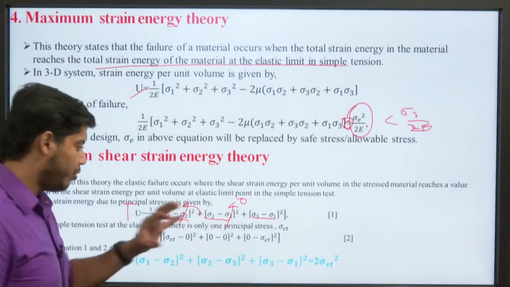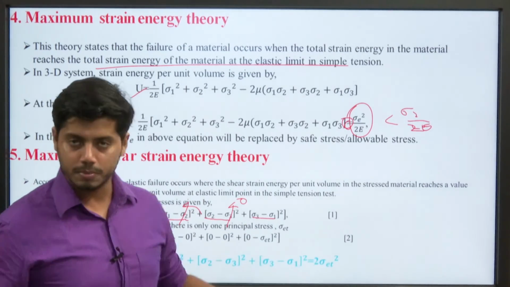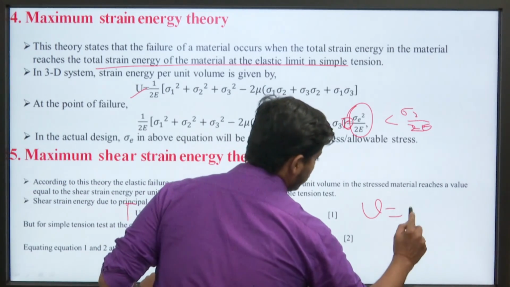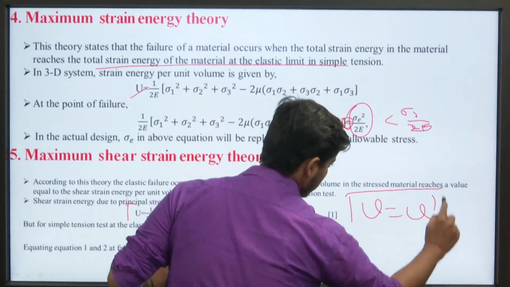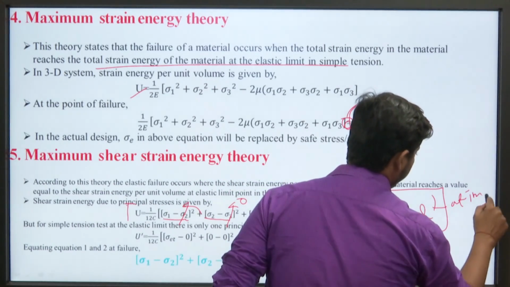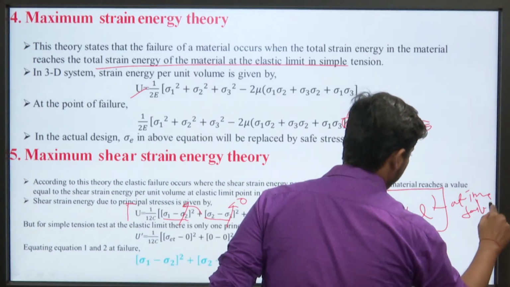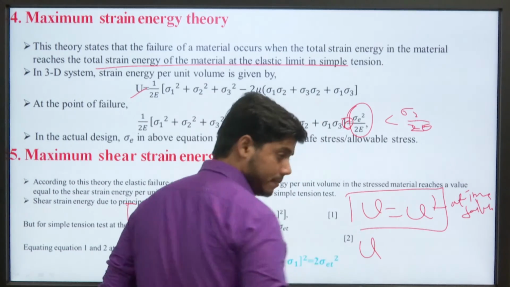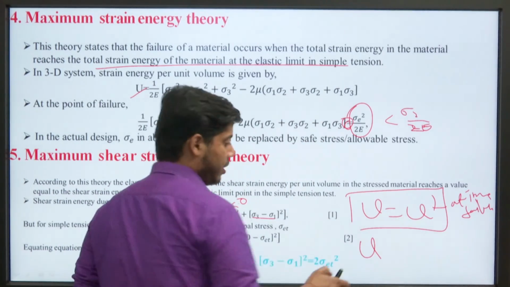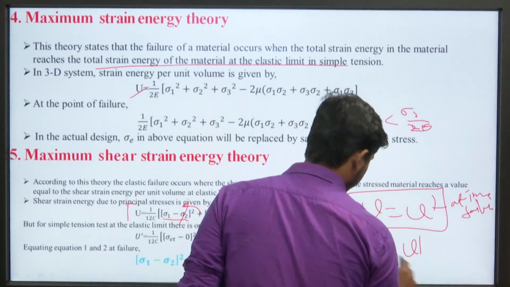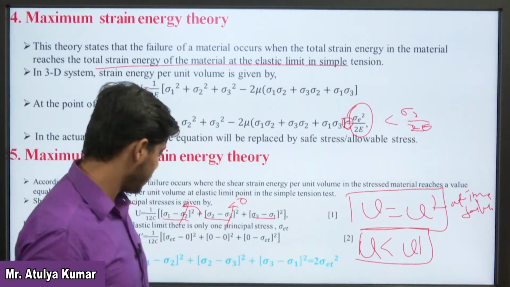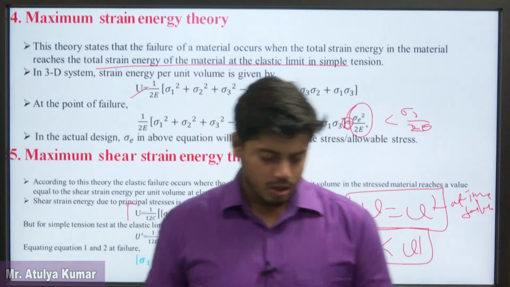At the time of failure, U should be equal to U dash. But from the safety point of view, U should be less than or equal to U dash. Okay, thank you.